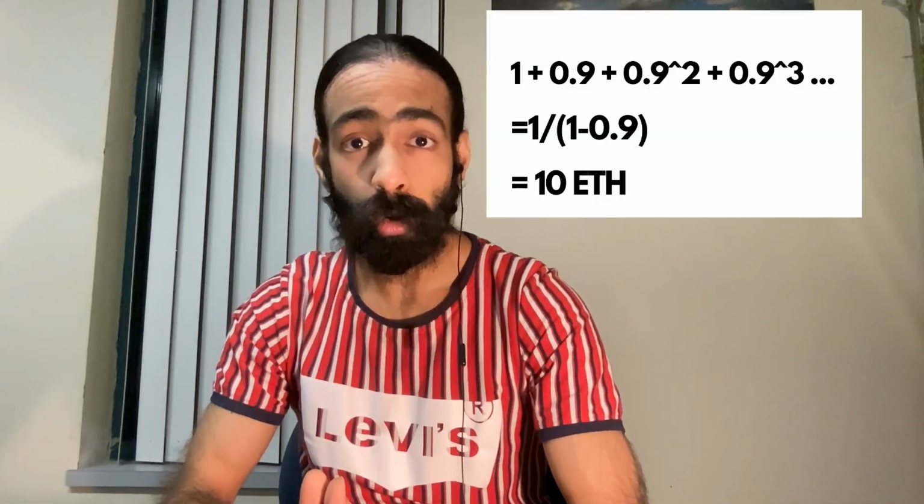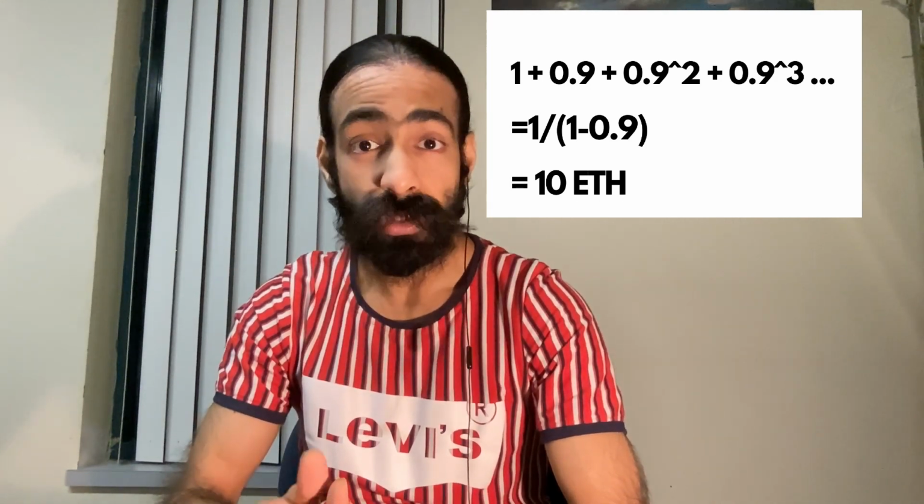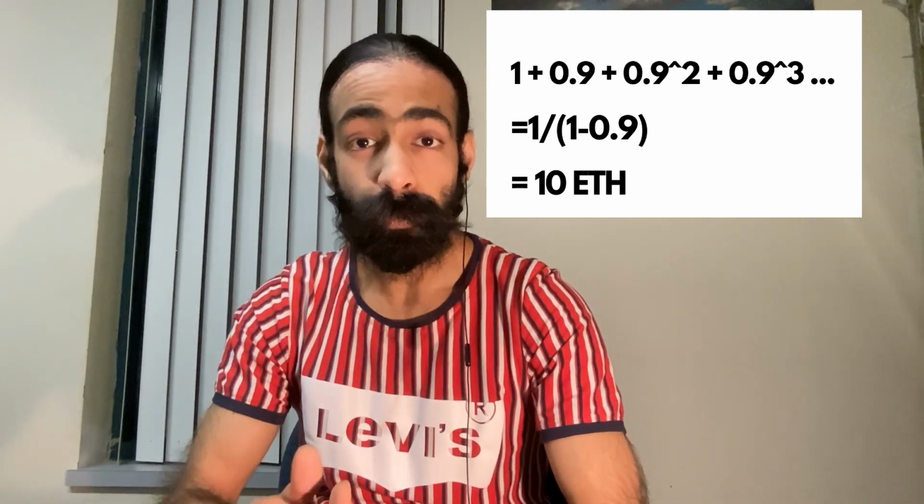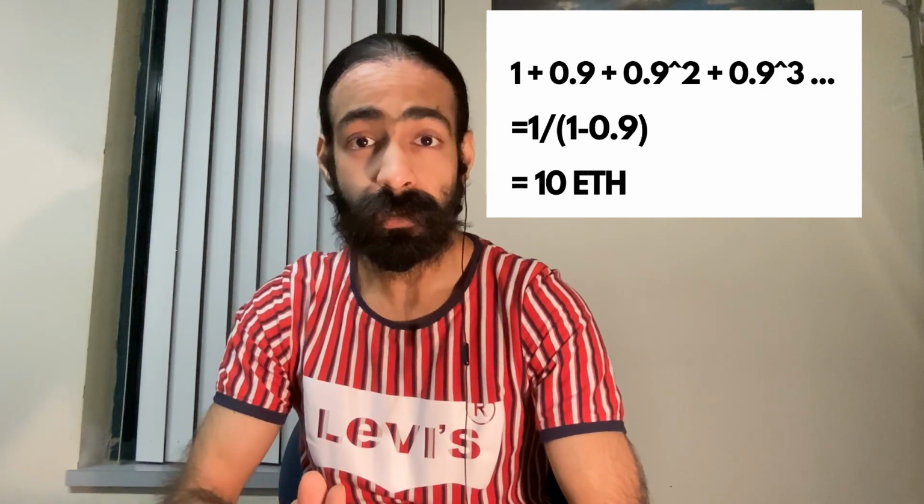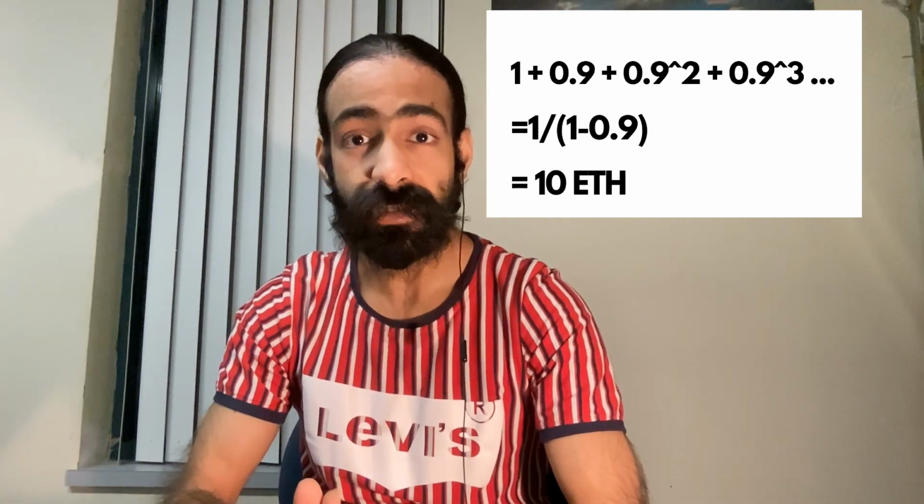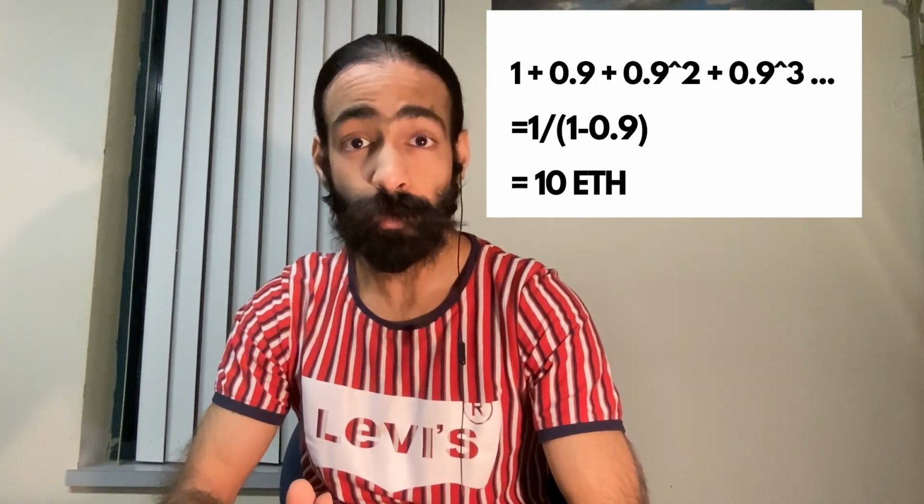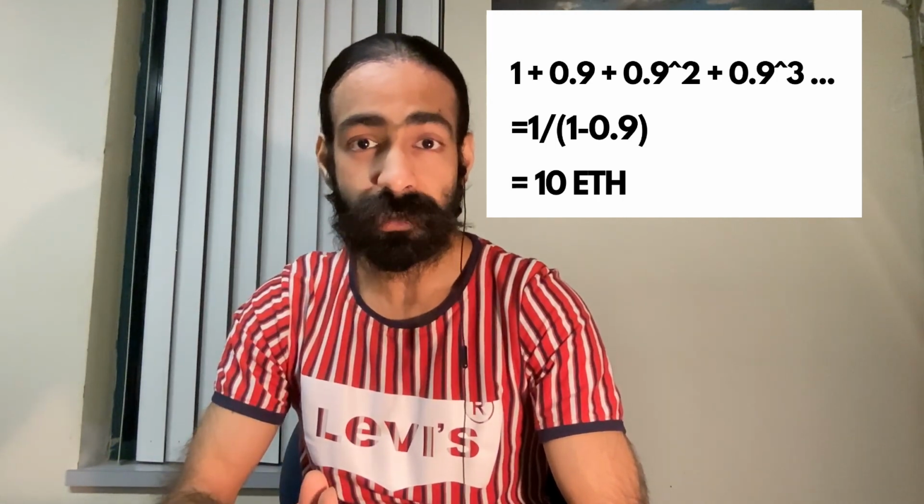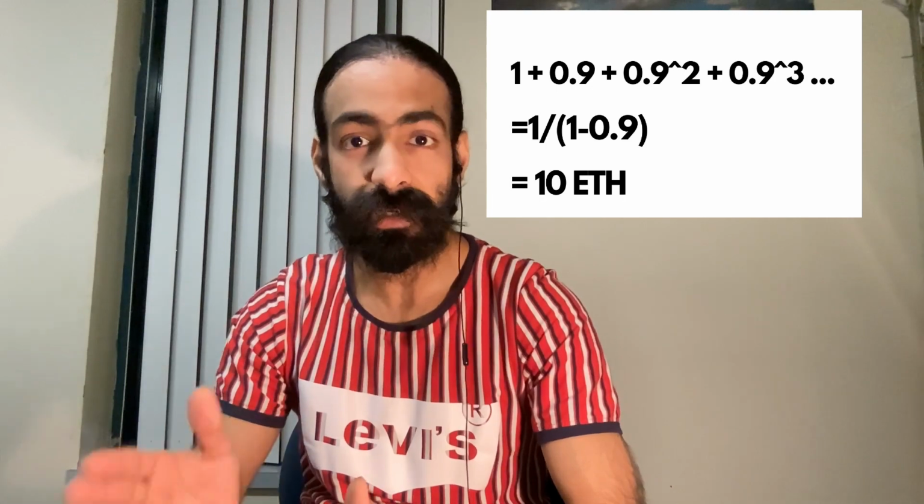You can observe that the amount of Ethereum that I own is the following: 1 Ethereum that I bought in the beginning, 0.9 Ethereum with the USDC borrowed in the first iteration, 0.9 square Ethereum with the money borrowed in the second iteration, and then 0.9 cube Ethereum with the money borrowed in the next iteration, and so on. So we can see that at the end, the amount of Ethereum that I own forms a geometric progression which looks like this. And now this geometric progression will lead to a total of 10 Ethereum, if you remember geometric progressions from high school.